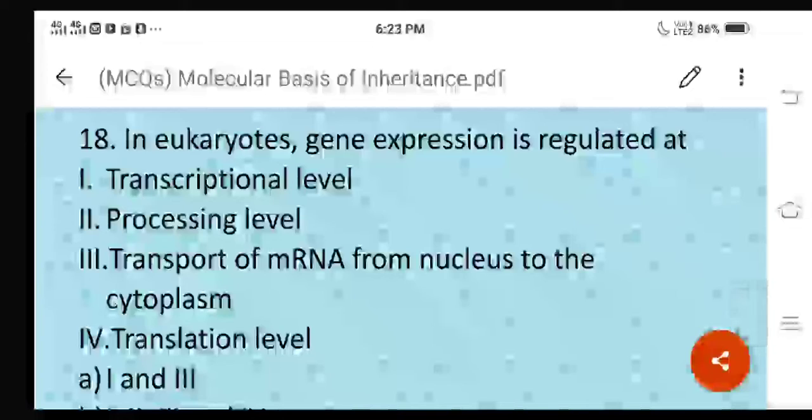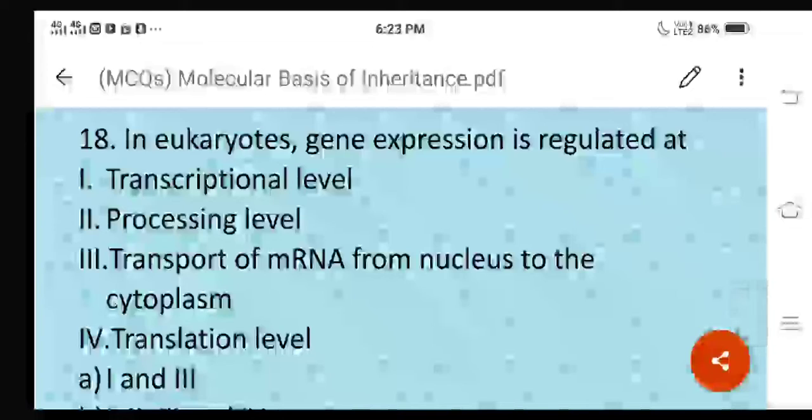All processes will be occurring in the cytoplasm only. And remember, in bacterial cells the gene expression is regulated at only one level, that is transcriptional level. But in eukaryotes, it will occur at these four different levels.